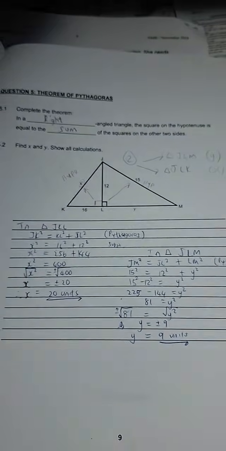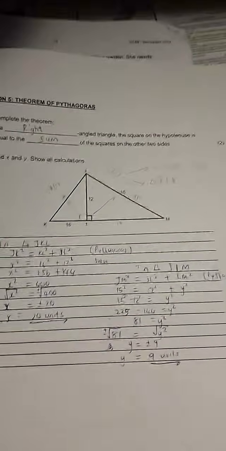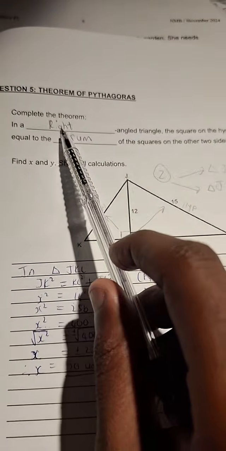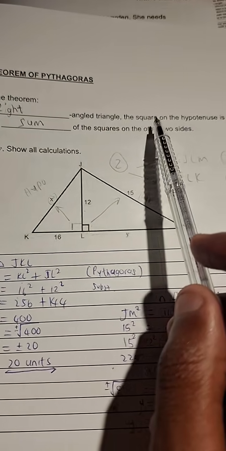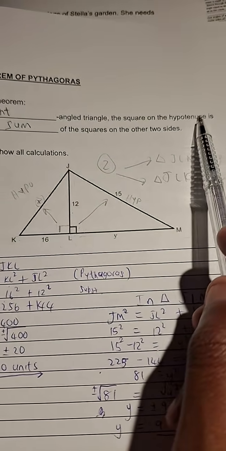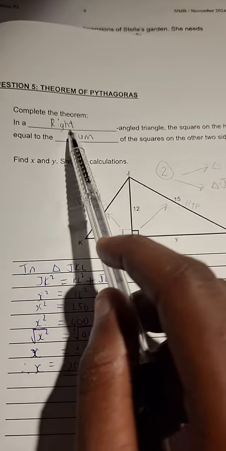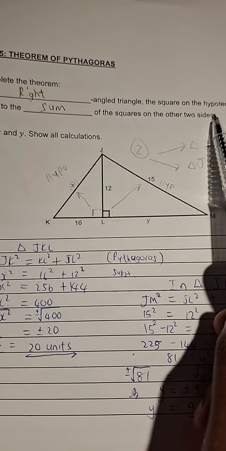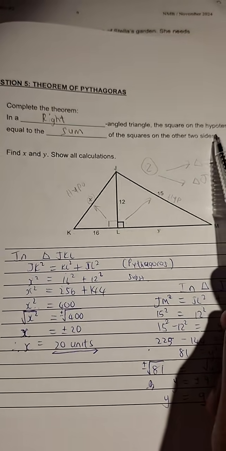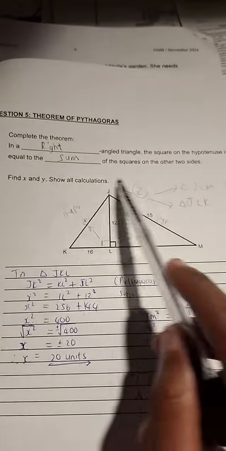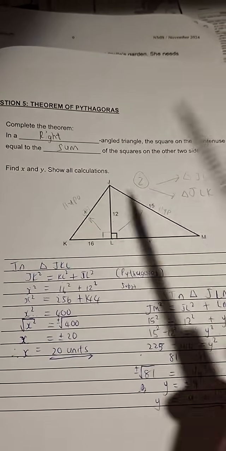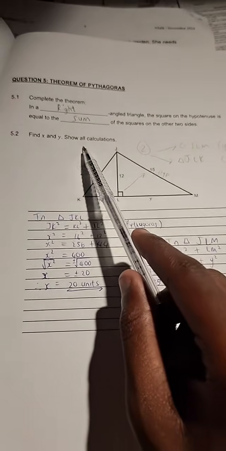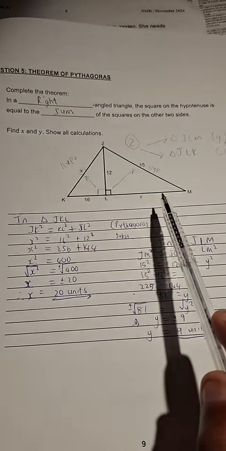Then Pythagoras is the one that features here. You see, complete the theorem. In a right angle triangle, the square on the hypotenuse is equal to the sum of the squares on the other two sides. Does that make sense? Yes, that is the theorem of Pythagoras. Now you see, it was a matter of filling in the letters. Then show all calculations, find x and y.